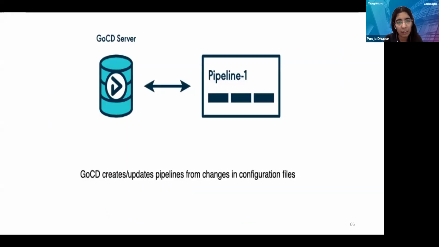It will basically listen to that particular file, and it will create or update pipelines in your server whenever changes come into that file. So that's how we create pipelines in GoCD. Now let me hand it over to my colleague Mradul. He will take it forward from here, and he will show you how we can create pipelines using GoCD.